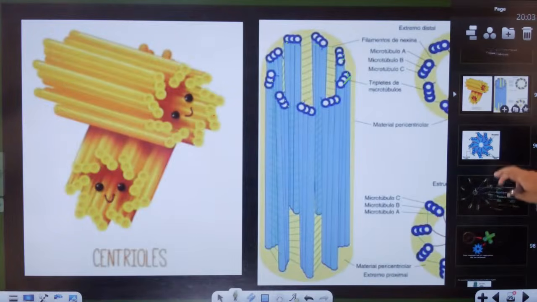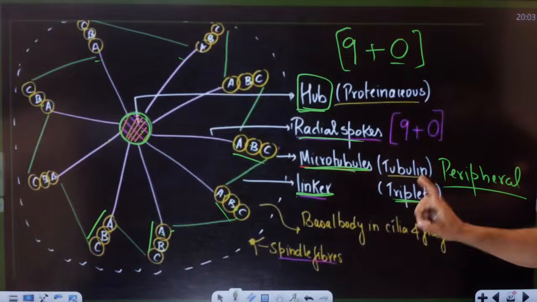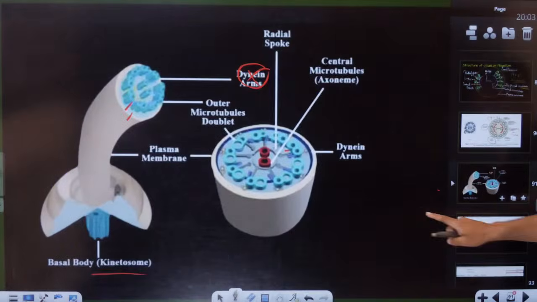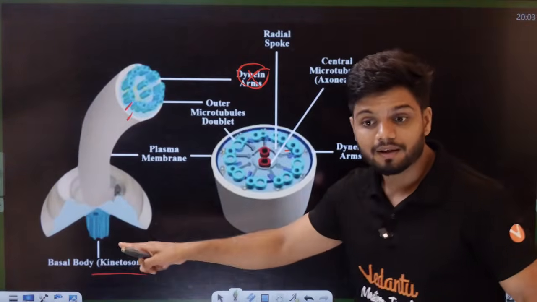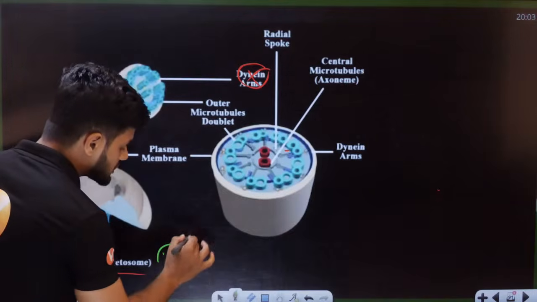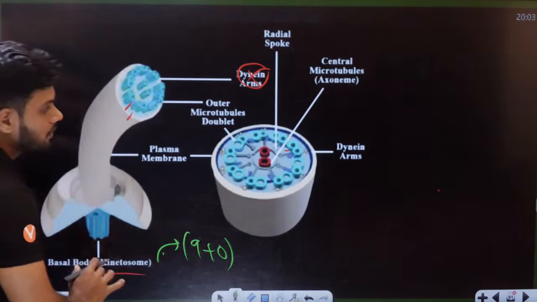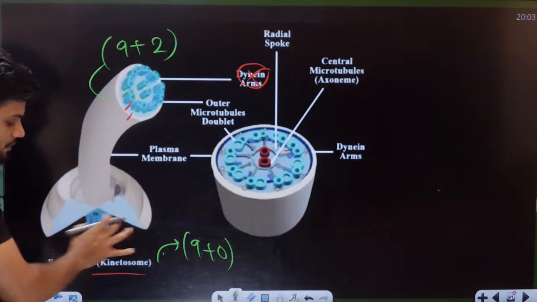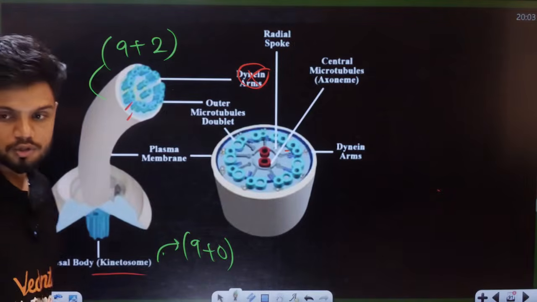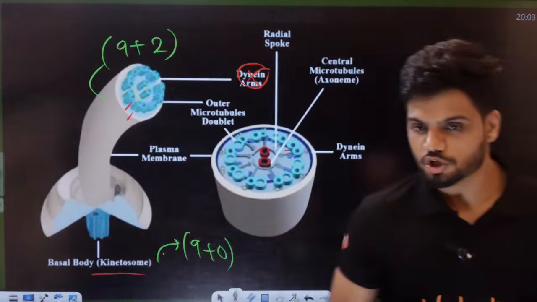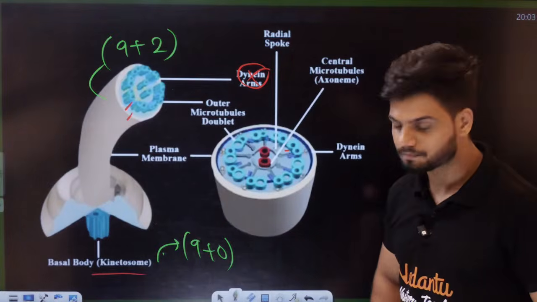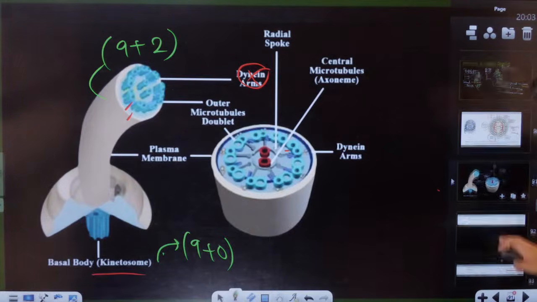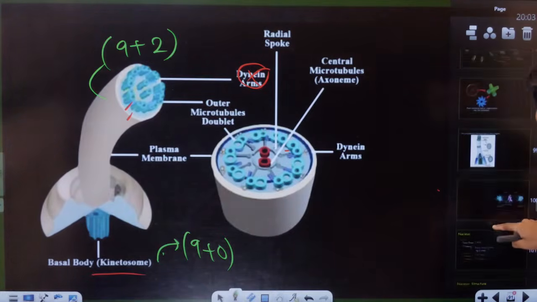Now, students, this entire structure is similar to the basal body in the cilia and flagella. If you go back here, I told you about the basal body. This basal body also has a structure similar to 9 plus 0, and the top part is 9 plus 2 arrangement, cilia and flagella. The basal body is similar to the centriole structure, that is 9 plus 0 arrangement.